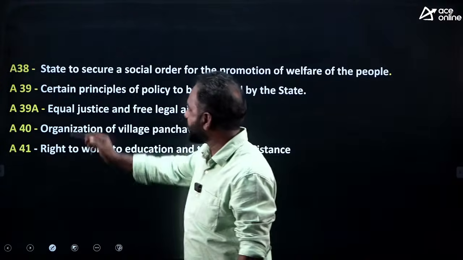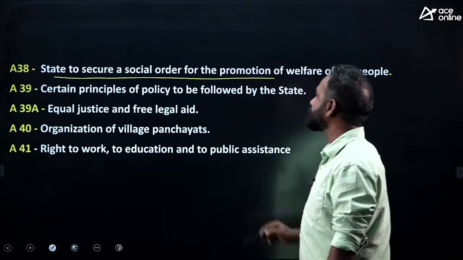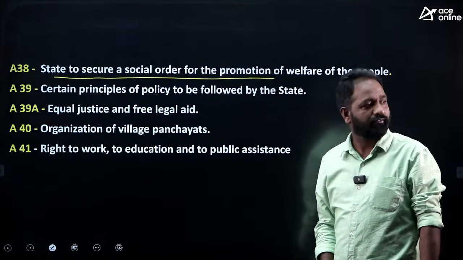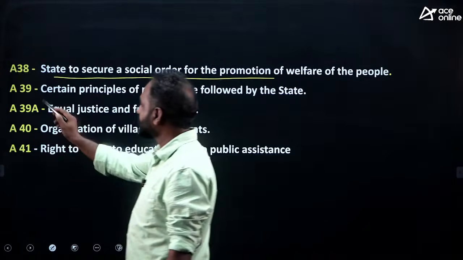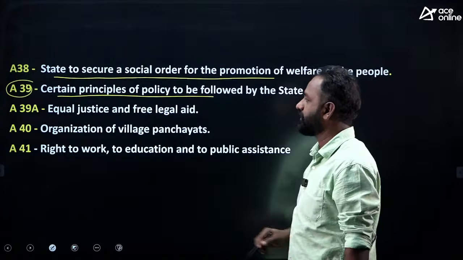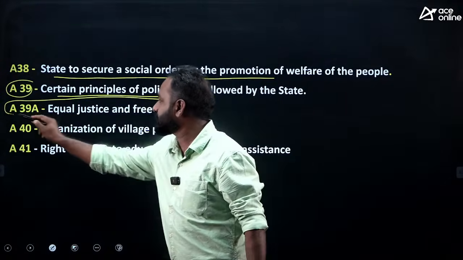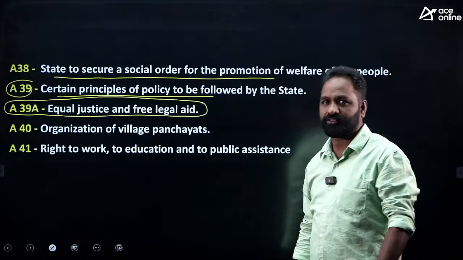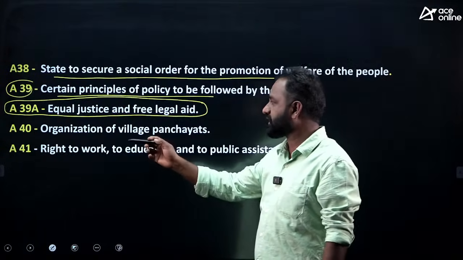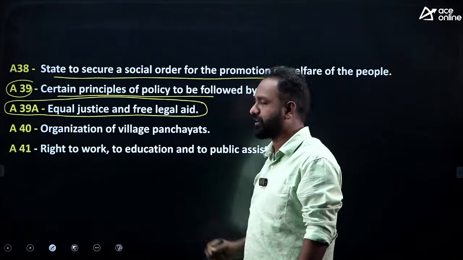Article 38: the state shall secure a social order for the promotion of welfare. So it is the duty of the state to provide welfare, clear. And Article 39: certain principles of policy to be followed by the state. Article 39A was not in the original Constitution, it was added by a constitutional amendment. Article 39A talks about equal justice and free legal aid.